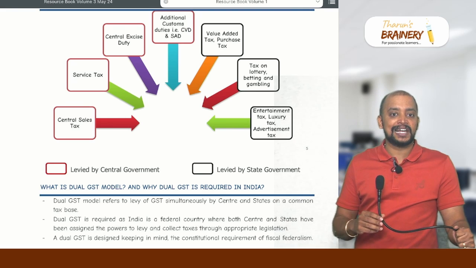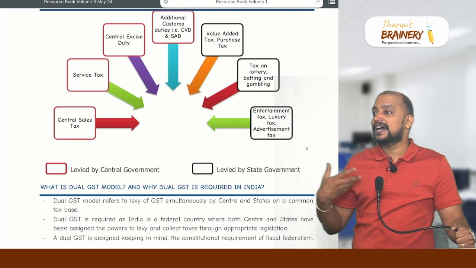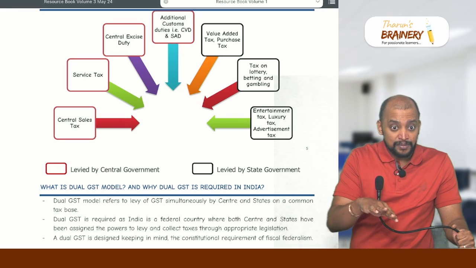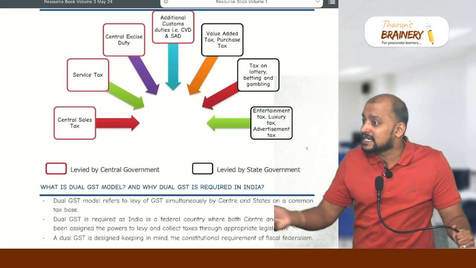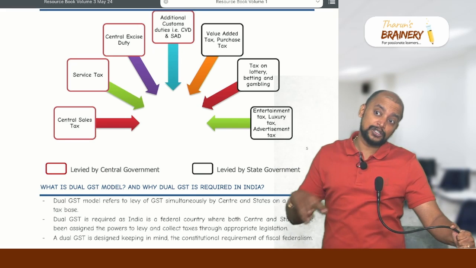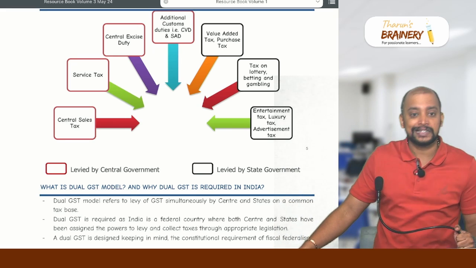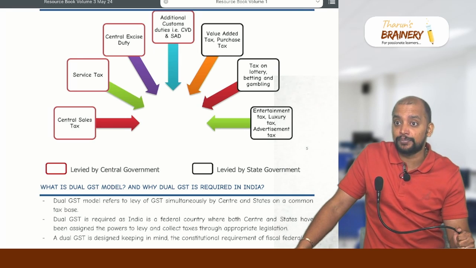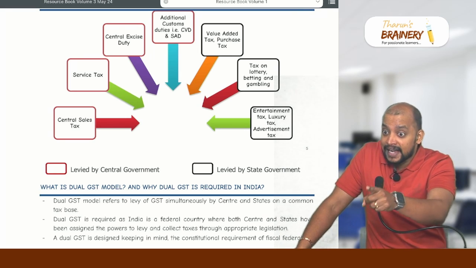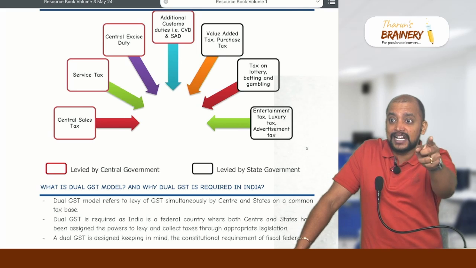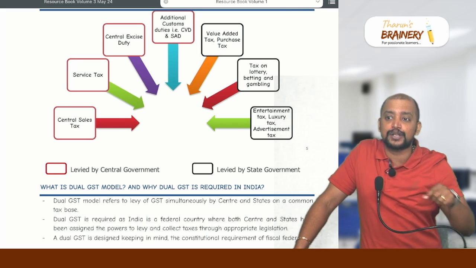So these are some examples of indirect taxes levied by state government but not subsumed into GST. Sir, what about local authority taxes? Local authorities also have the power to tax, yes. Whether local authority taxes are subsumed into GST? No. For example, entertainment tax levied by state government got subsumed into GST, but the same entertainment tax levied by local authority did not get subsumed into GST.